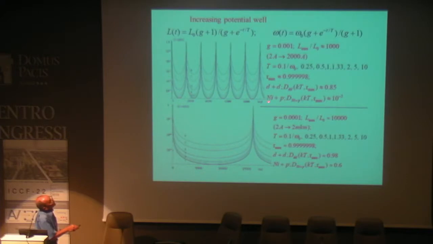Or in the same situation, nickel plus proton is also increasing, up to 10%. If we have a much larger increase of the size of the potential well, for example from 2 angstrom to 2 microns, the coefficient of correlation will be very close to unity, and we have a coefficient of transparency of 98%, a fantastic value.